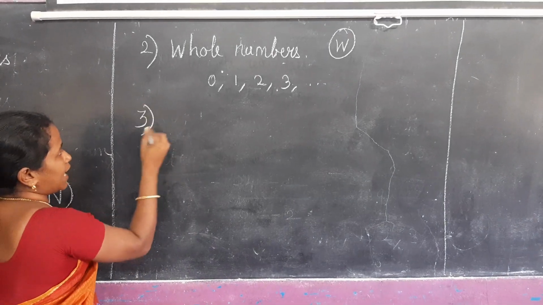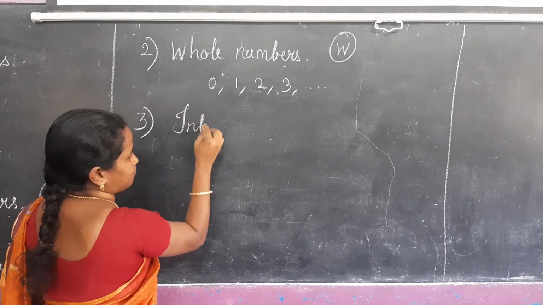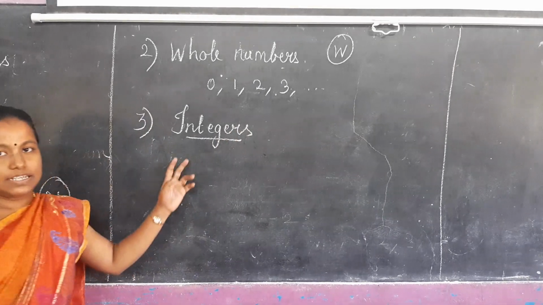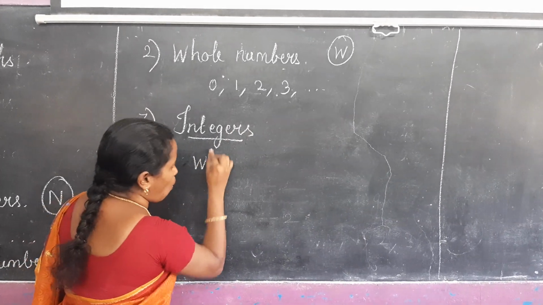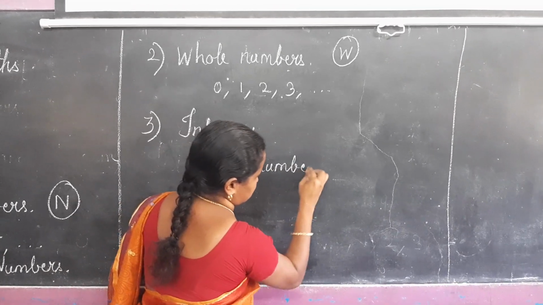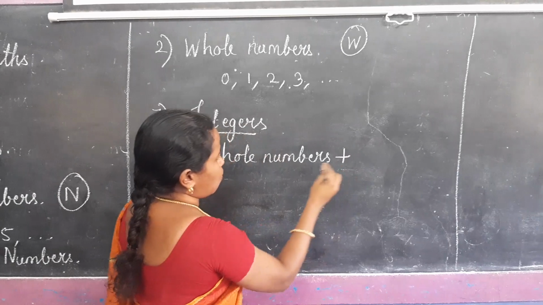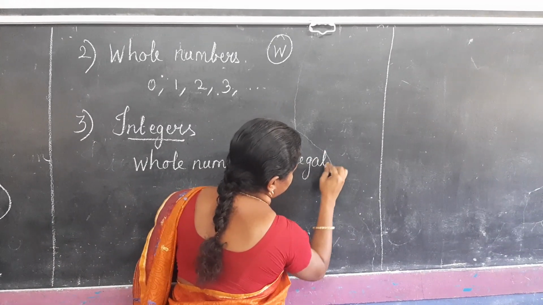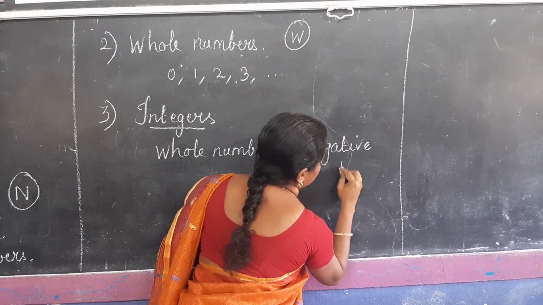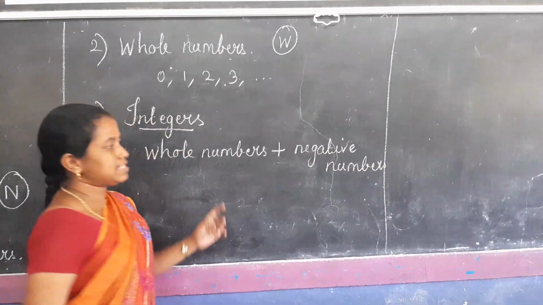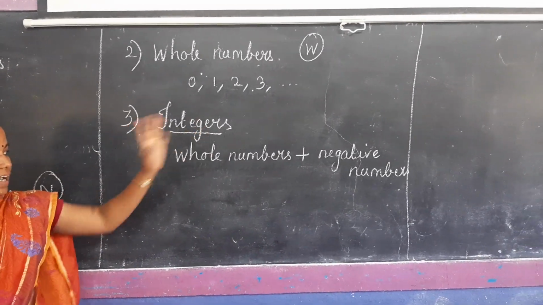Then the third type is integers. An integer is none other than whole numbers plus negative numbers. Whole numbers plus negative numbers is known as integers.